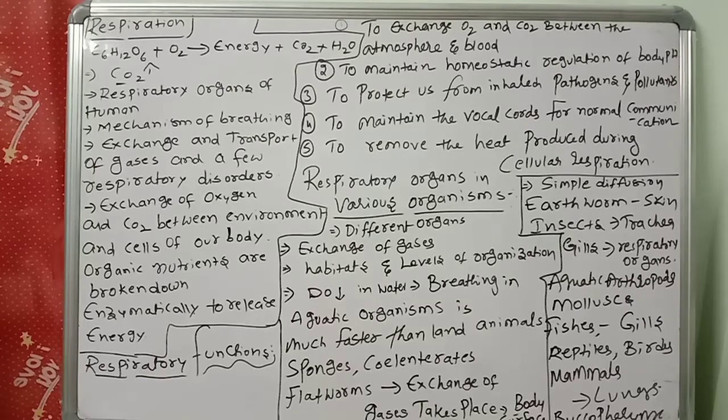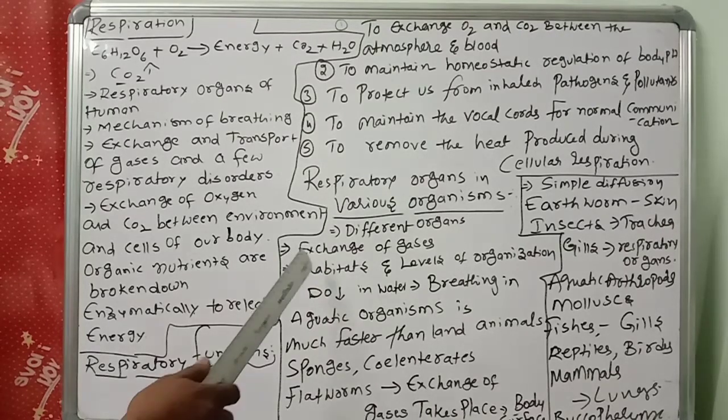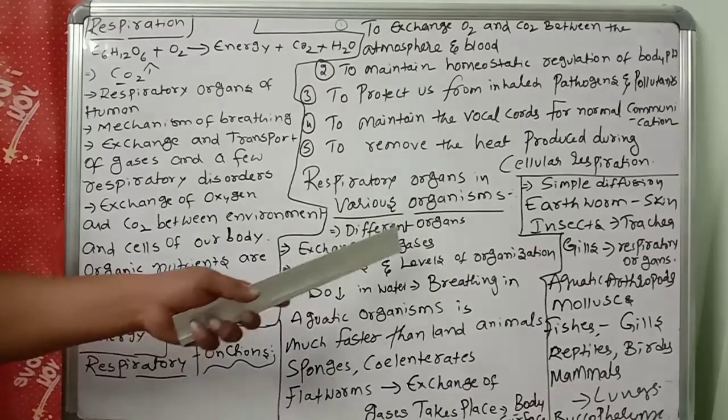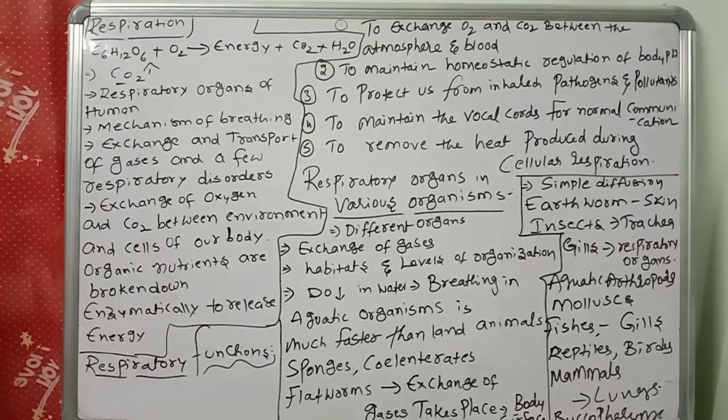Humans, living on land, have separate respiratory organs. Insects' bodies are different in structure, and they have another type of exchange of materials. Like this, there are different organs for exchange of gases depending on habitats and levels of organization. They live in different habitats and take different gases. So based upon their organization and their habitats, there are different organs for respiration. This point you have to remember.